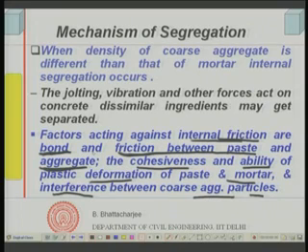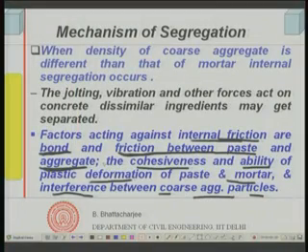If something is moving, the friction would oppose that movement. So, friction between the paste and the aggregate system, and mortar and the coarse aggregate system, and the cohesiveness of the paste and the mortar and ability of plastic deformation. If it holds, then plastic deformation of the mortar and paste takes place, and simultaneously it will also cause movement of the aggregate together with it, and that is what actually will stop segregation. If this is not happening, then there will be segregation.